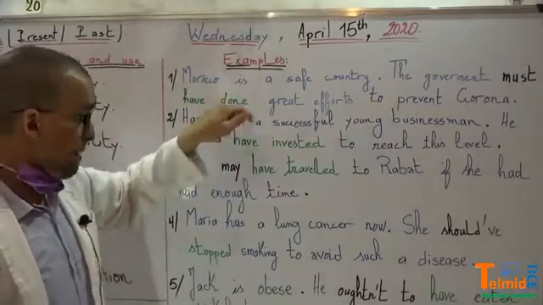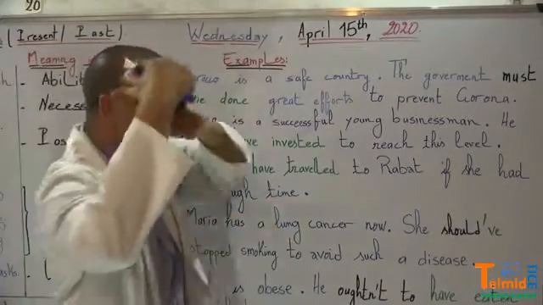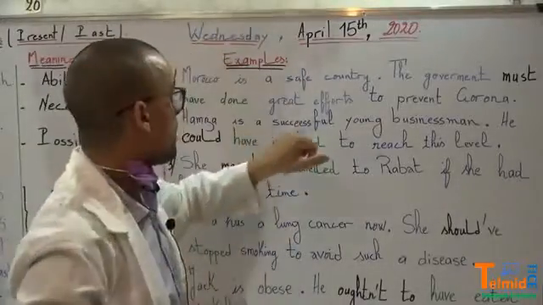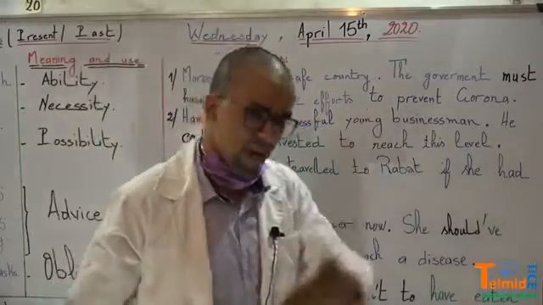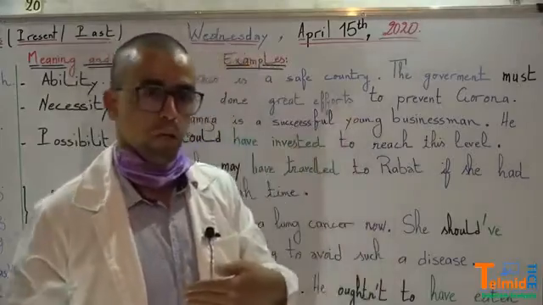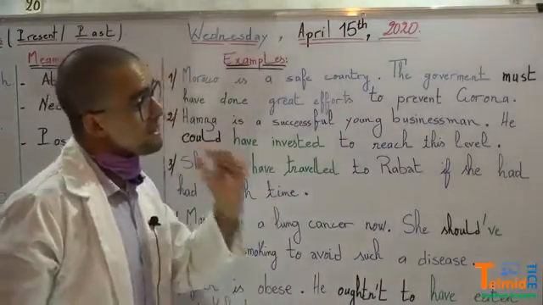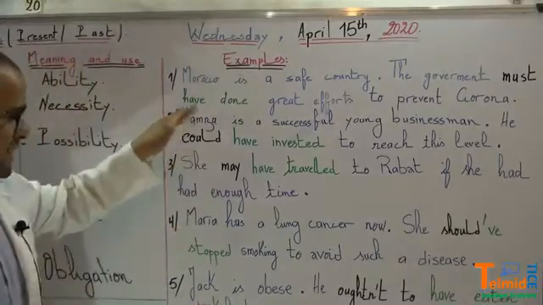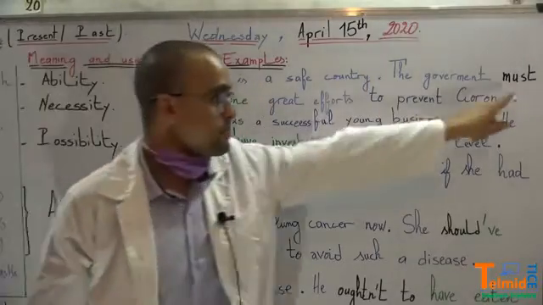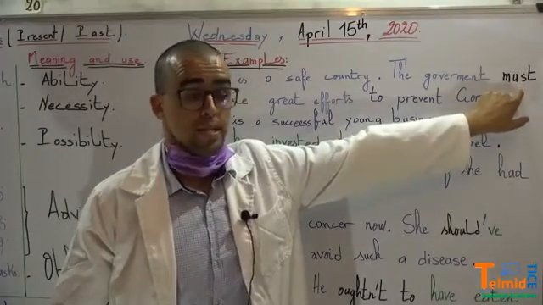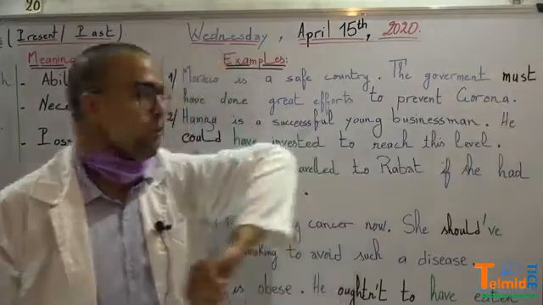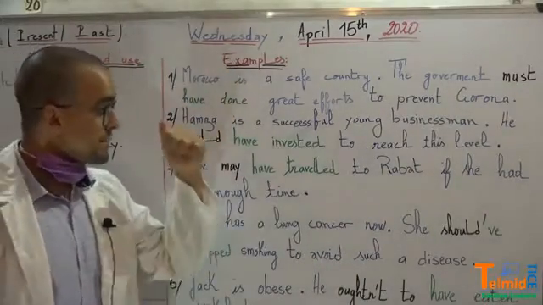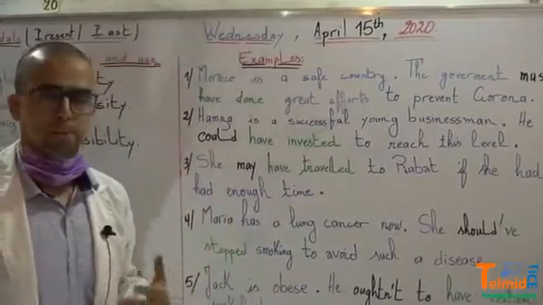done. It's not must do now. No, must have done in the past. Okay, last year, last month, I don't know. Great efforts to prevent, to stop this pandemic, which is called corona. In the second example, so again, must expresses necessity.